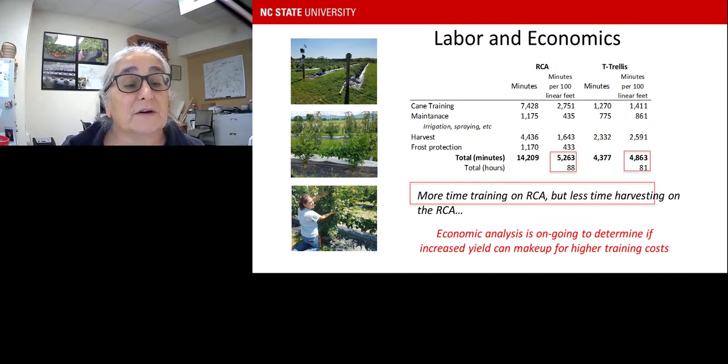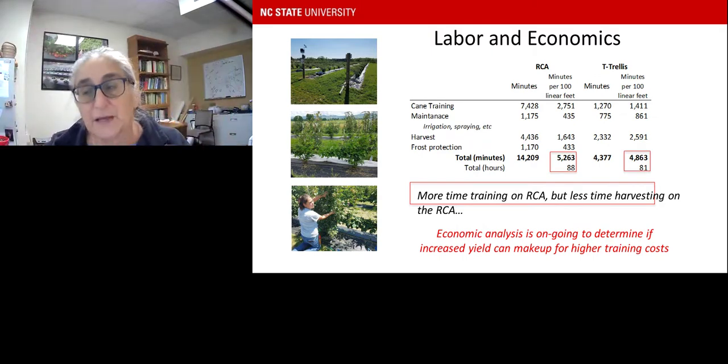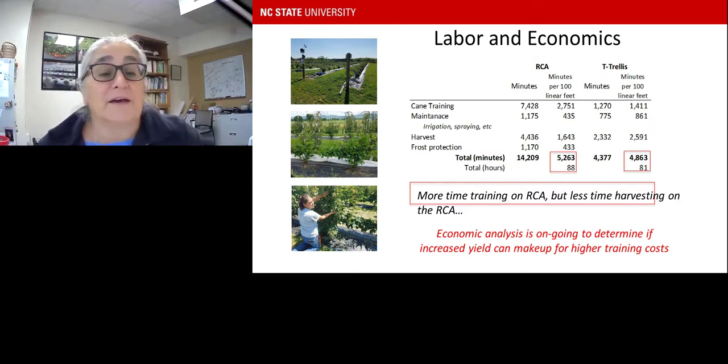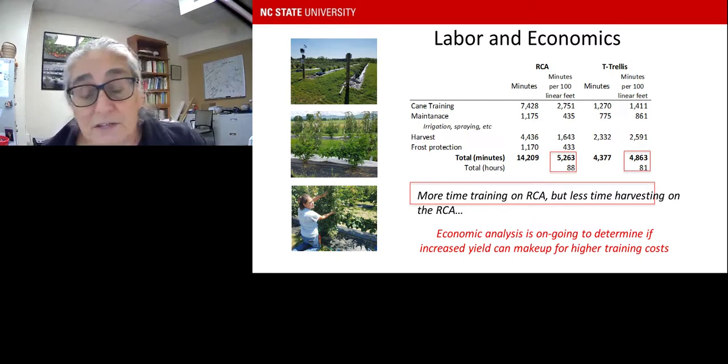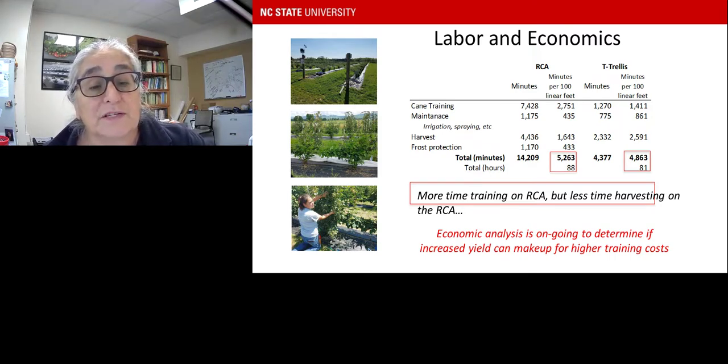So the difference here for the cane training, really high in the RCA trellis, but lower amount of time needed to harvest that fruit because it's all in one plane, basically. You don't have to reach into that canopy to grab the fruit. The T trellis, on the other hand, T or V trellis doesn't need as much work training and pruning those canes, especially in the summer. But when it comes time for harvest, a lot more time to harvest that fruit. So those are the differences between the RCA and the T trellis.